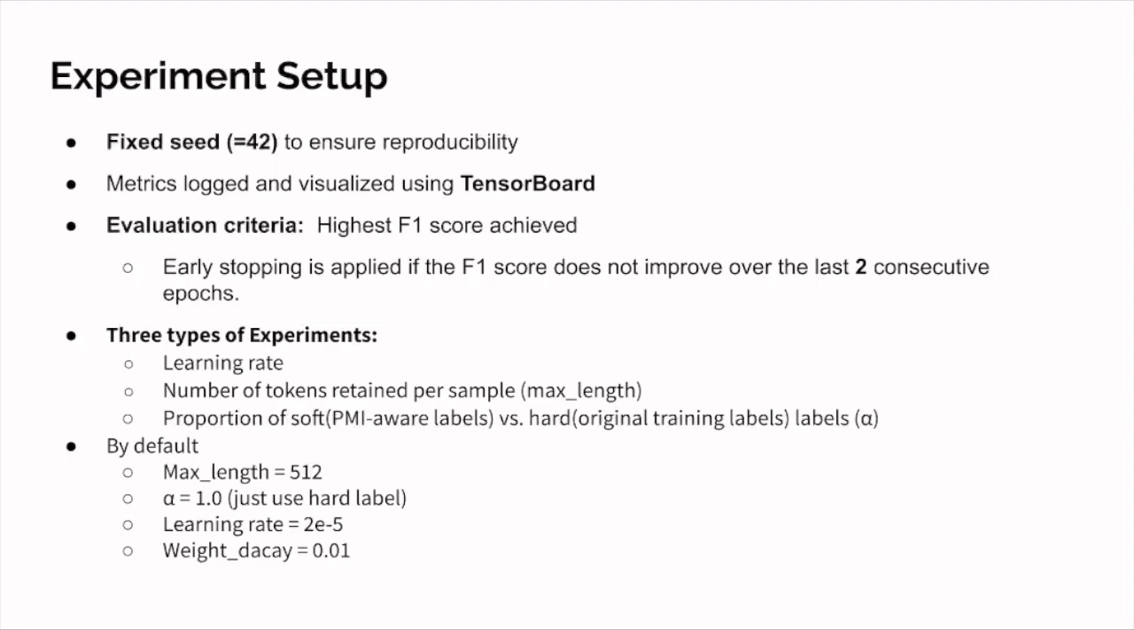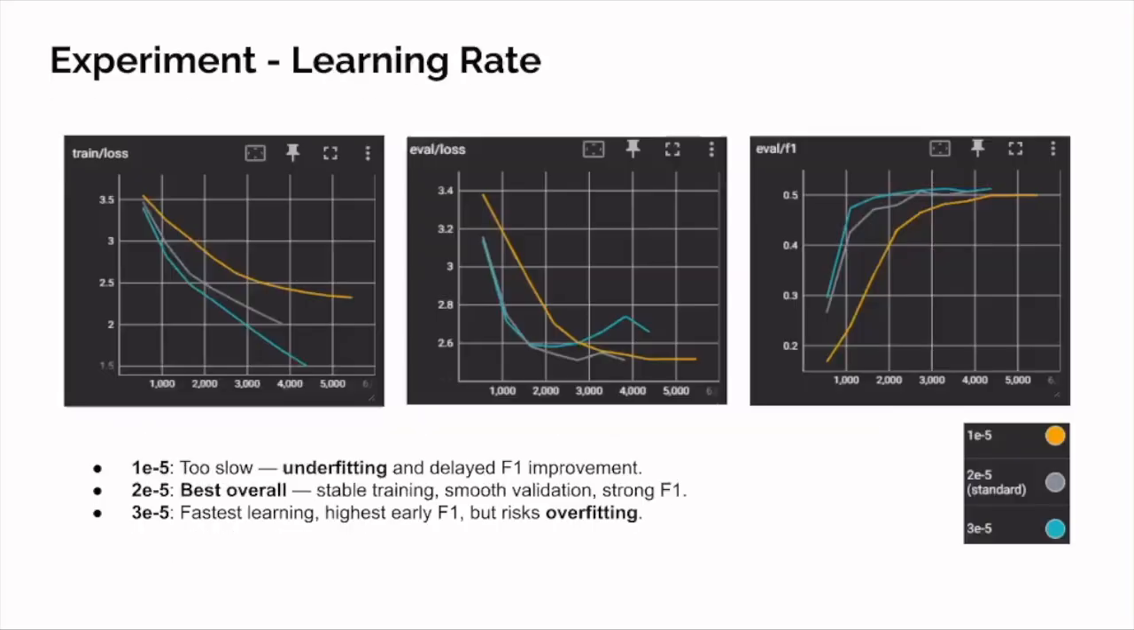And here are our three types of experiments. First is learning rate, the second is number of tokens retained per sample, and the last one is proportion of soft versus hard labels. By default, the hyperparameters will be set like this.